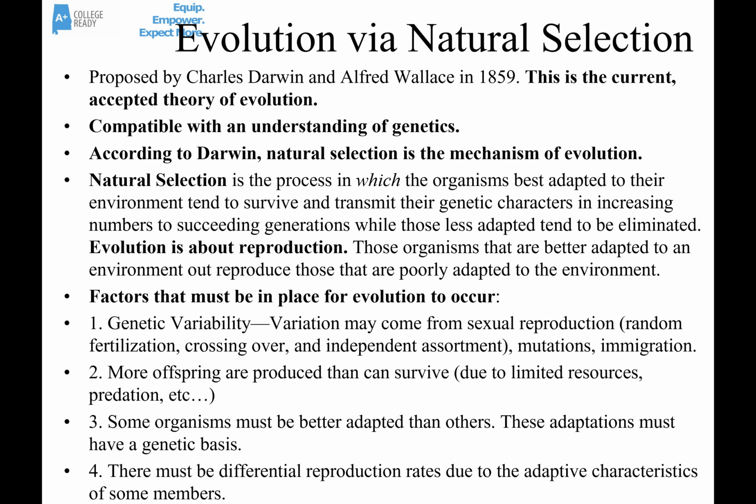Darwin essentially came up with 4 factors that need to be in place for evolution through natural selection to occur. First of all, there has to be genetic variability in the population. That variation can come through sexual reproduction, things like random fertilization of sperm and egg, crossing over during meiosis, independent assortment during meiosis. It can come from mutations. It can come from immigration. But there has to be variation within the population.